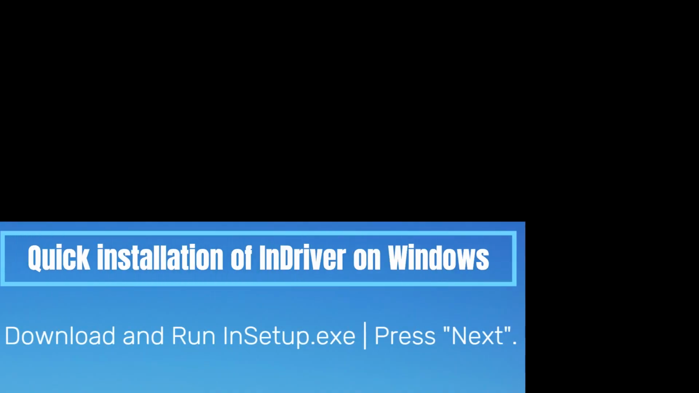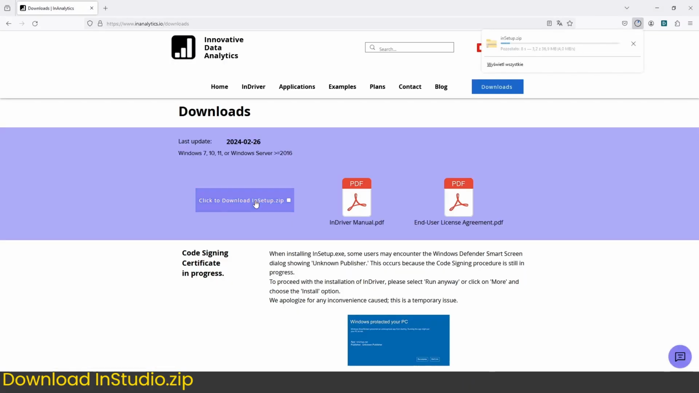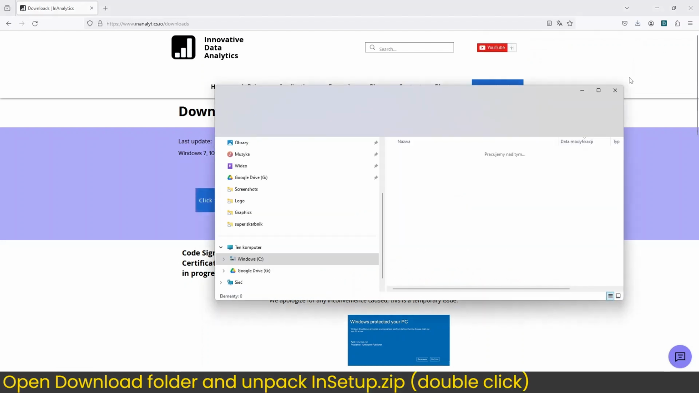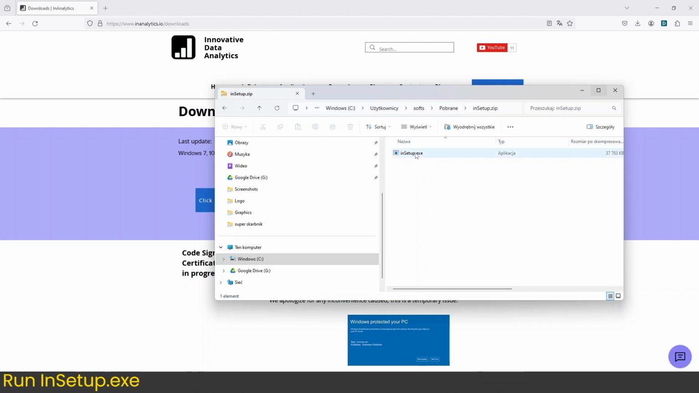In this video, I will show you how to install InDriver on Windows. Download InStudio.zip from InAnalytics.io. Open the download folder, select InSetup.zip, unpack, and run InSetup.exe.